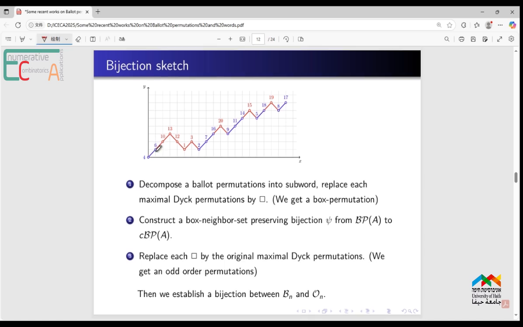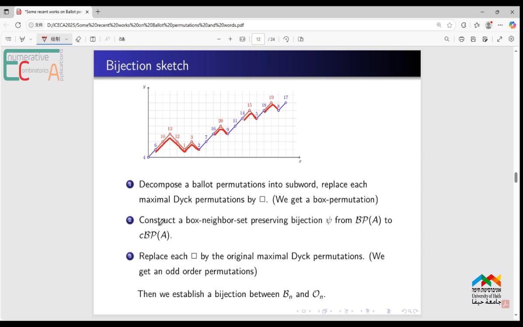For example, here is a Dyck permutation whose ascent and descent numbers are both 3, and here is another. They are all replaced by boxes, and we get a box permutation.